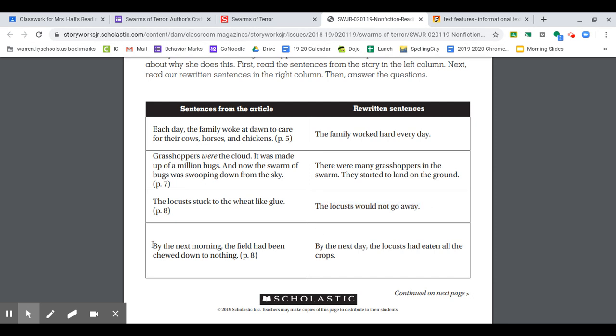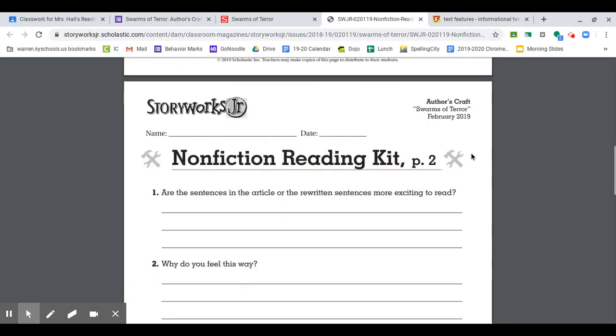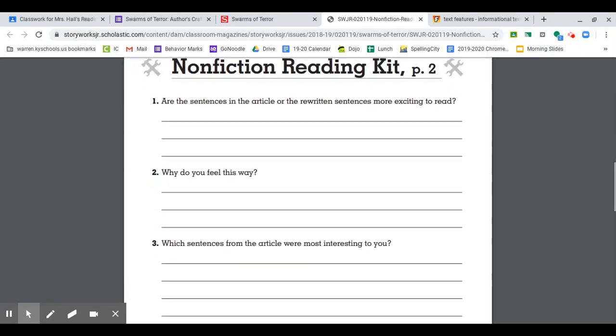Then the last sentence from the article from page 8 says, "By the next morning, the field had been chewed down to nothing." And the rewritten sentence is, "By the next day, the locust had eaten all the crops." If you notice, all the ones on the left-hand side from the article should be more interesting for us to read. How the words were phrased sound a little bit different than the words in the sentences on the right-hand side. So on your next page, your questions are, and there are only 5 questions today.